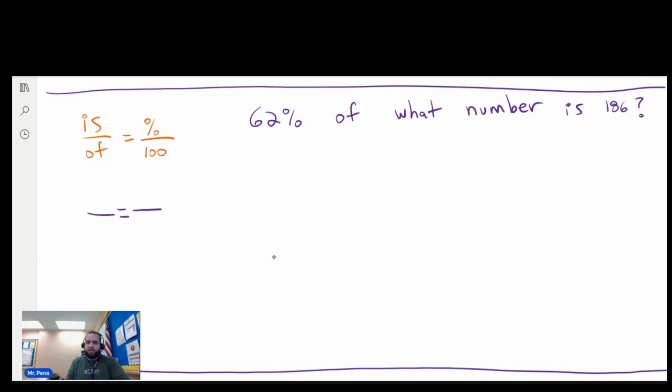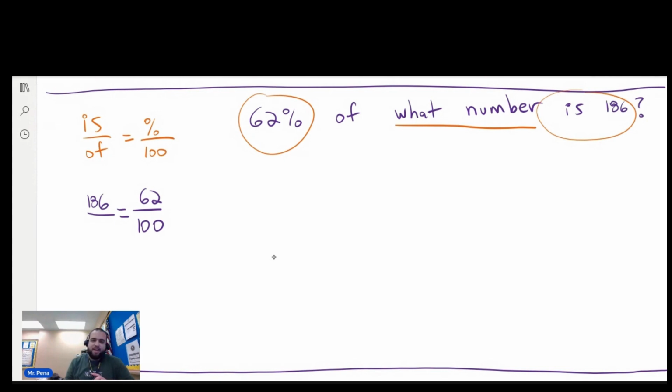Create the fractions again. Write 100 on the bottom left. Let's see. 62%. So I'm going to write 62 where the percent symbol is. What number is what they're asking for. Is 186. 186 goes where the is. And then the of would be our missing number.